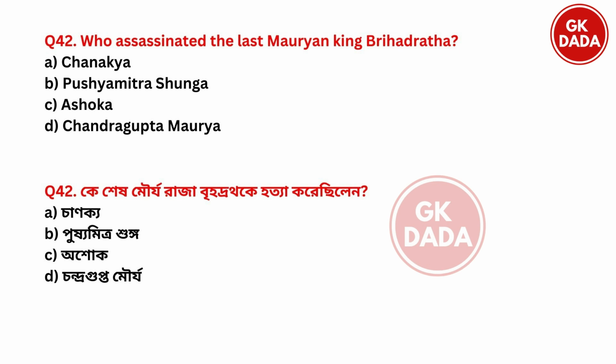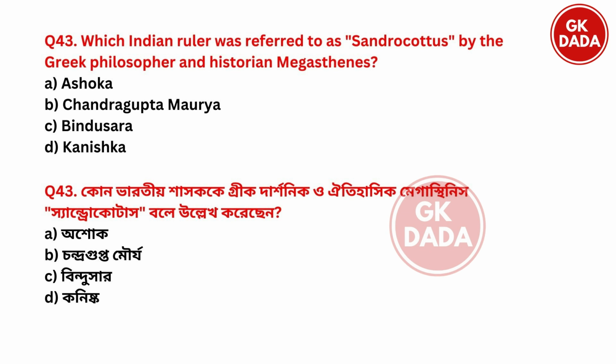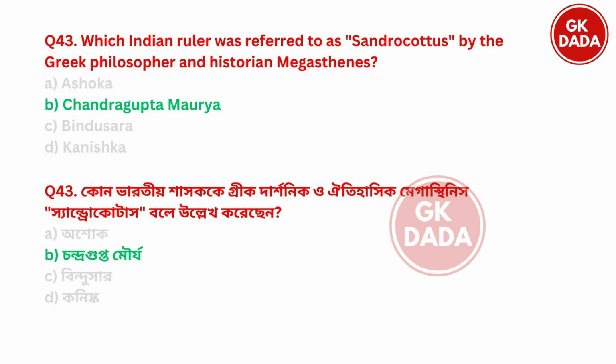Next. Who assassinated the last Mauryan king Brihadat? Chanakya, Pushyamitra Sunga, Ashoka, Chandragupta Maurya. So the right answer is option B, Pushyamitra Sunga. He assassinated the last Mauryan king Brihadat. Next. Which Indian ruler was referred to as Candrakottas by the Greek philosopher and historian Megasthenes? Option A, Ashok. Option B, Chandragupta Maurya. Option C, Bindusar. Option D, Kanishka. And the right answer is option B, Chandragupta Maurya.